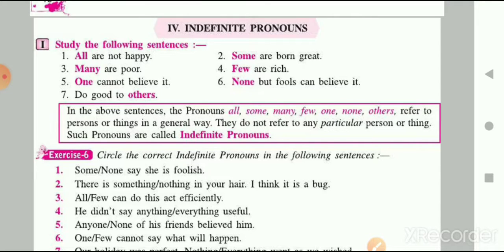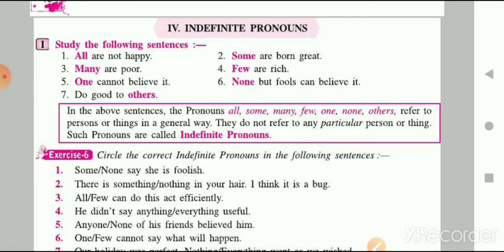First of all, let's do a recap of what pronouns are. So what are pronouns, children? Pronouns are the words that we use instead of a noun. And why do we do so? To avoid the repetition of nouns in our sentences, right?